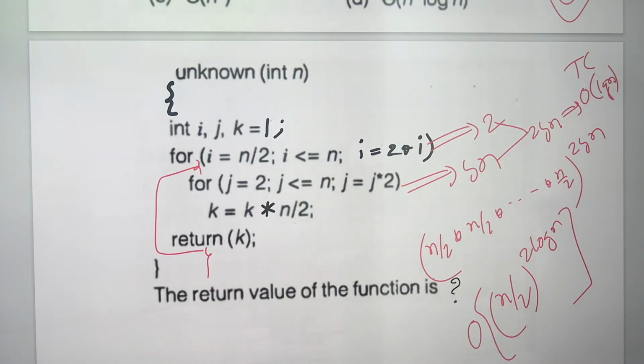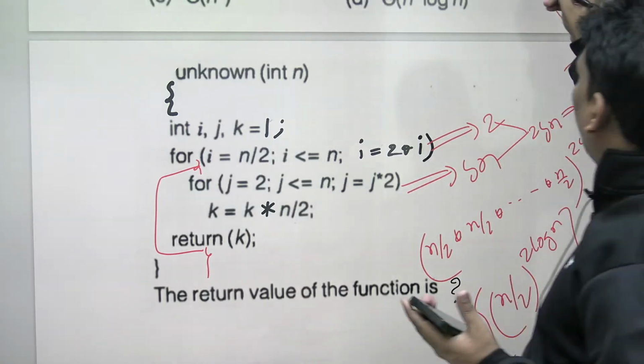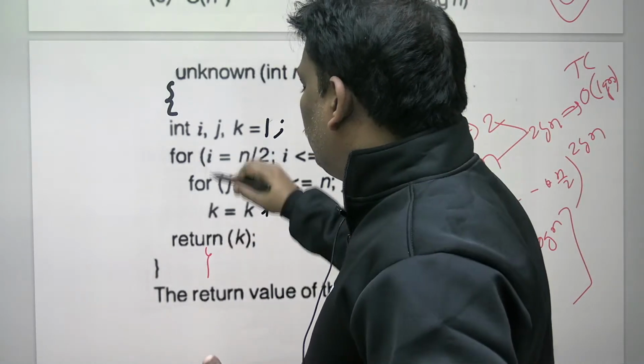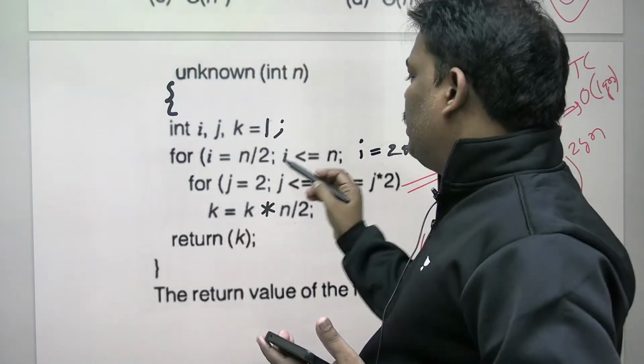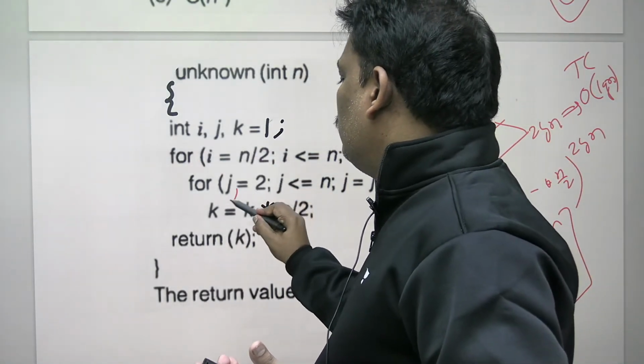The i loop is 1 time, so the time complexity will not change. The value becomes n by 2 whole power log n. Because the i value, the first time you are returning k, the i value runs only 1 time. Right? Fine. Now, only for namesake, see the interesting answer.